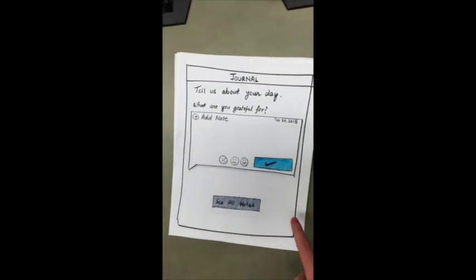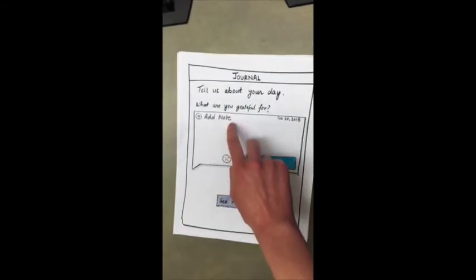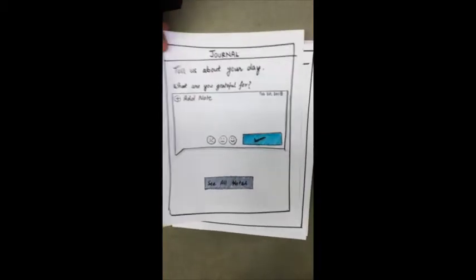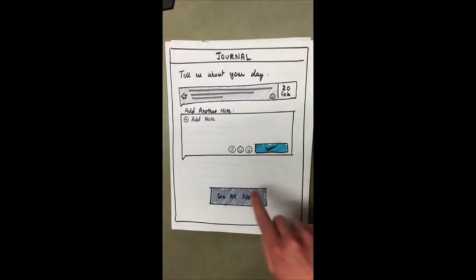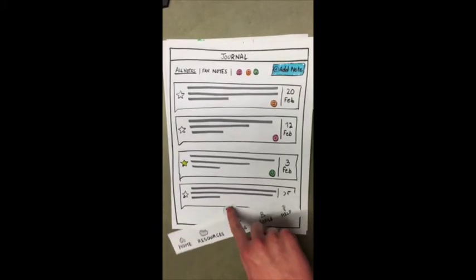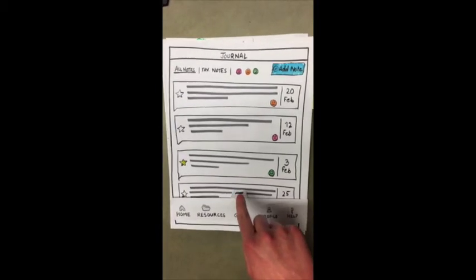In the journal, the user can tell us about their day by typing in using their phone's pad and clicking when they are done, also indicating a mood if they so choose. They can then see all their notes once they have added it, and these notes are categorized by emotion and whether or not they favorited it.